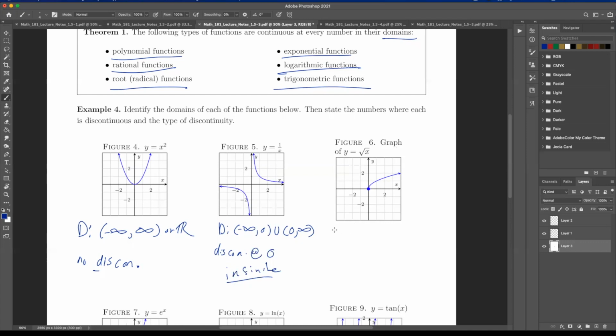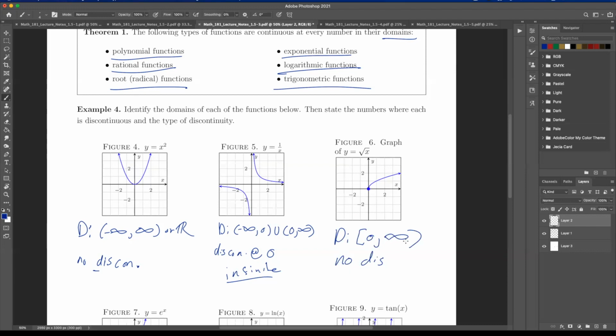Here we go. The domain of a square root function is from 0 to infinity. And where is it discontinuous? It's nowhere discontinuous, in the sense that it's nowhere discontinuous outside of its domain. Is it discontinuous over here? Well, neither the function nor the limit is defined here. So technically maybe you could say that, but we just don't deal with it, I guess. And so there's no real discontinuities because it's just plain not defined.